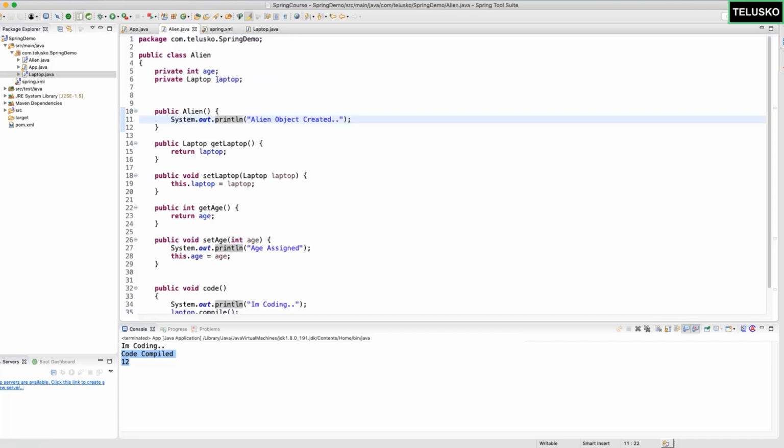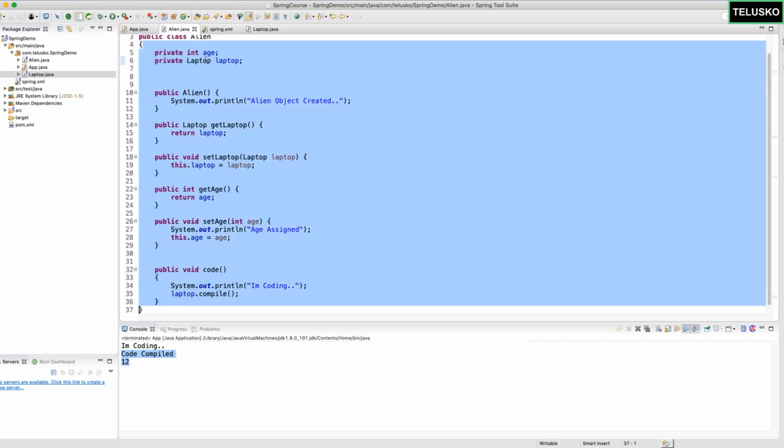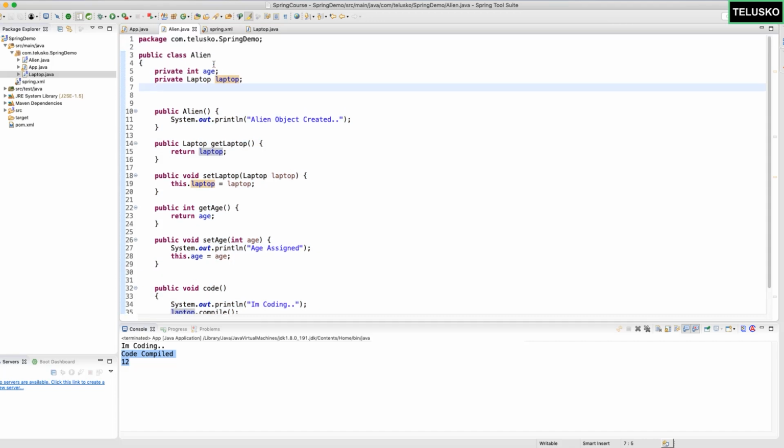For example, if I go back to alien, every alien needs a laptop. So if you're a programmer and you want to write code, you need a machine where you can write your code and compile it. Now, don't you think that to write code, you don't need specifically a laptop? It can be a desktop as well. It can be a tablet as well. So why are you saying an alien needs a laptop? It can be a computer.